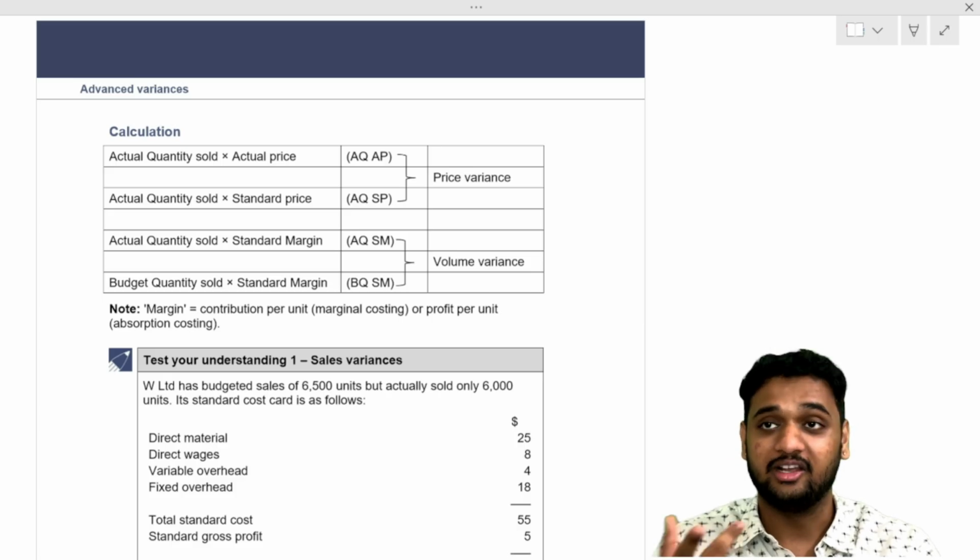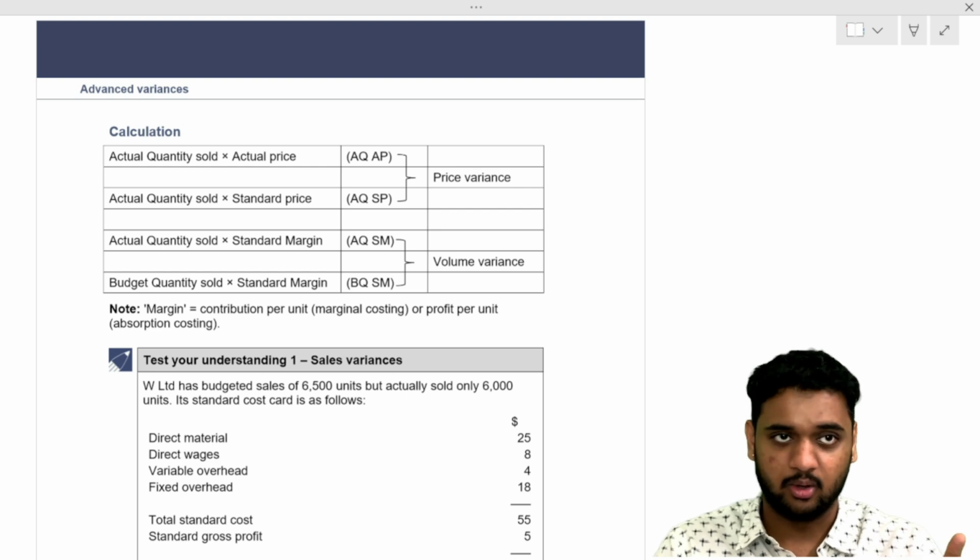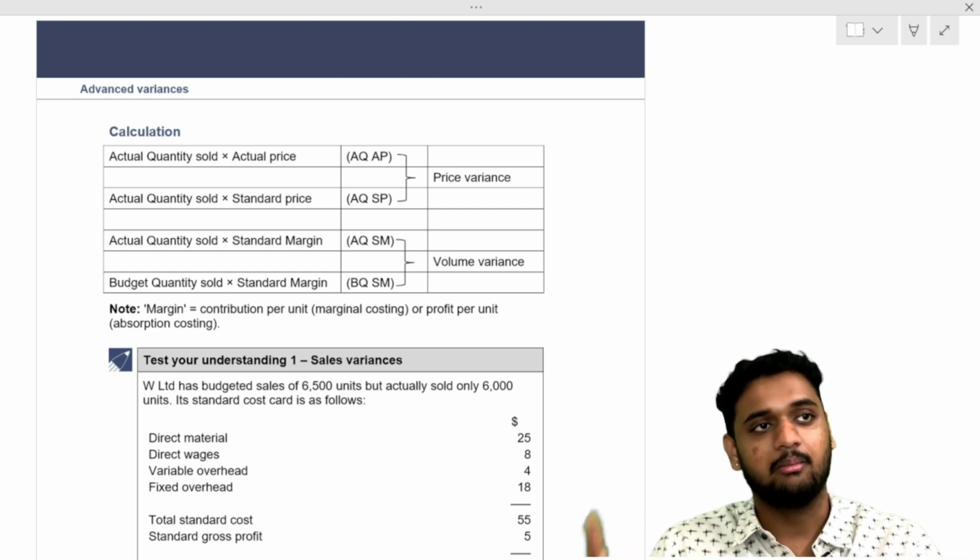Understood? For sales quantity variance, for sales volume variance, two changes you have to do. Instead of actual quantity you will take budgeted quantity. Instead of price you will take margin.